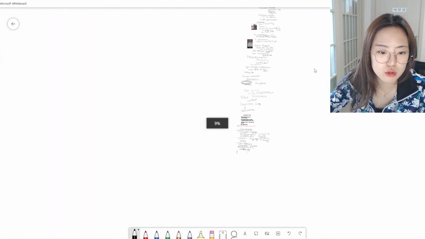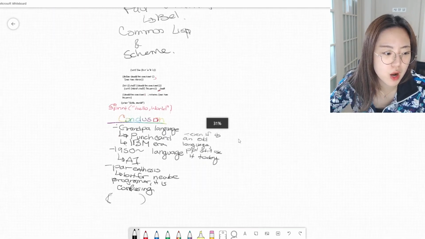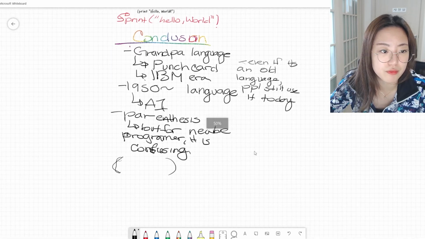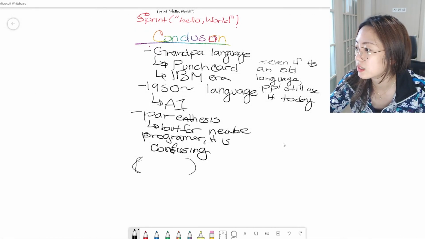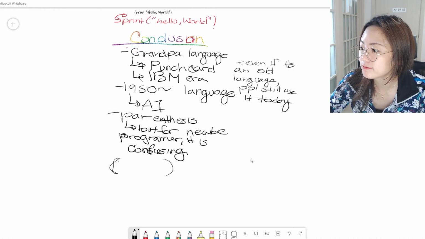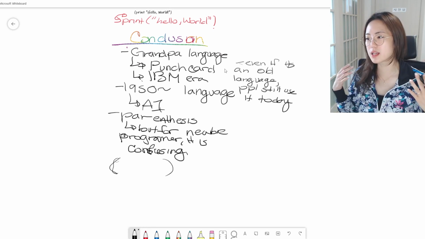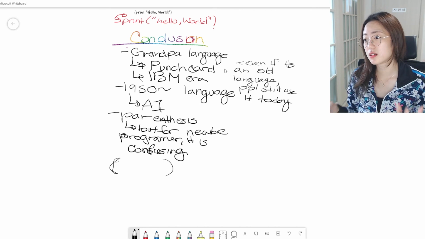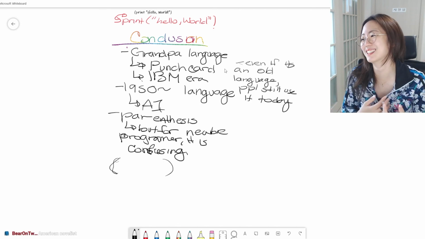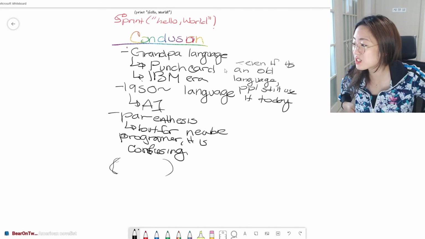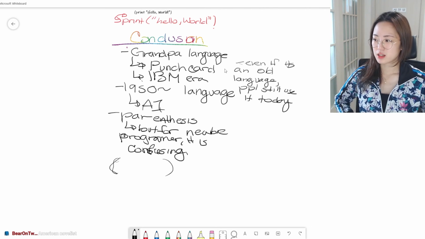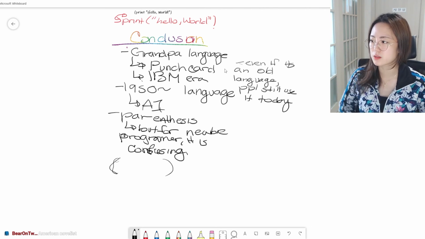So that's my conclusion. Anyone want to add more about Lisp before we end talking about Lisp? I guess if you want to sound boomer, tell them you know Lisp. Oh, he's a novelist? Okay, yeah. So, boomer language Lisp.